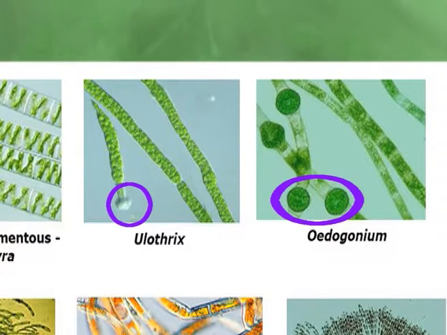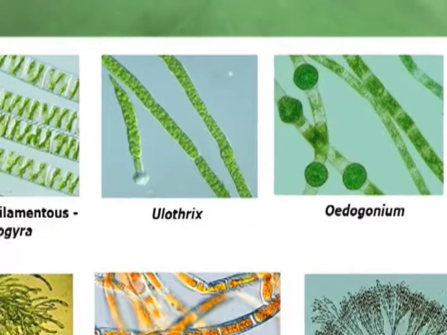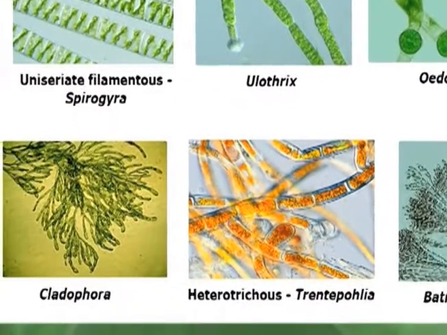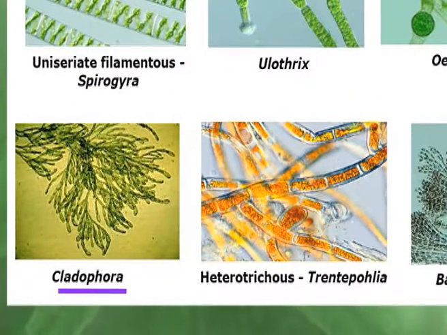Now, filaments may be branched. Branched forms are available in Cladophora and Pithophora thallus, and sometimes the branching may be heterotrichous. That means there are two prominent systems, the prostrate system and the erect system, in their thallus.